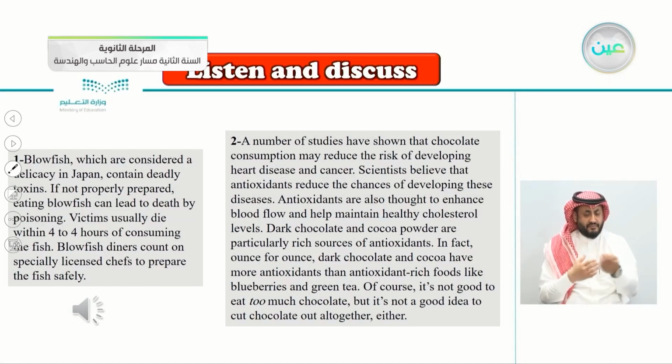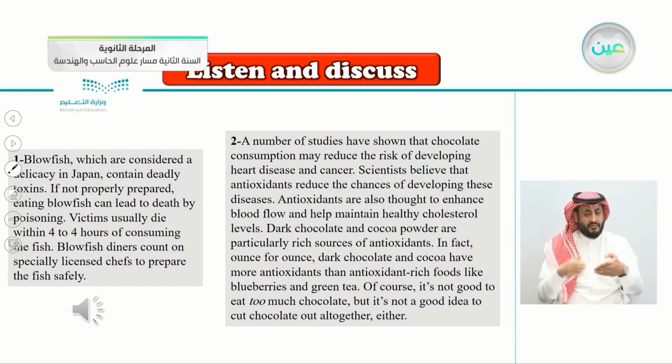1. Blowfish, which are considered a delicacy in Japan, contain deadly toxins. If not properly prepared, eating blowfish can lead to death by poisoning. Victims usually die within 4 to 4 hours of consuming the fish.